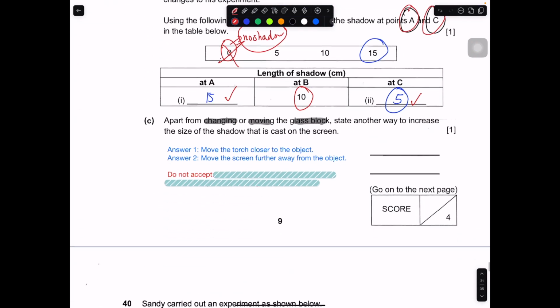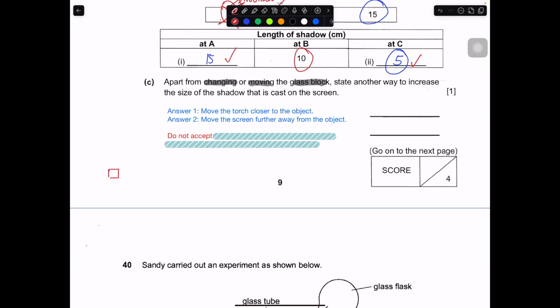Okay, for this part, let me just show it to you. This is a torchlight, this is the block, this is the screen at position 1. And this is the shadow that is being cast over here. So if I were to move to position 2, move the screen further away from the object, the shadow that is cast will be much longer.